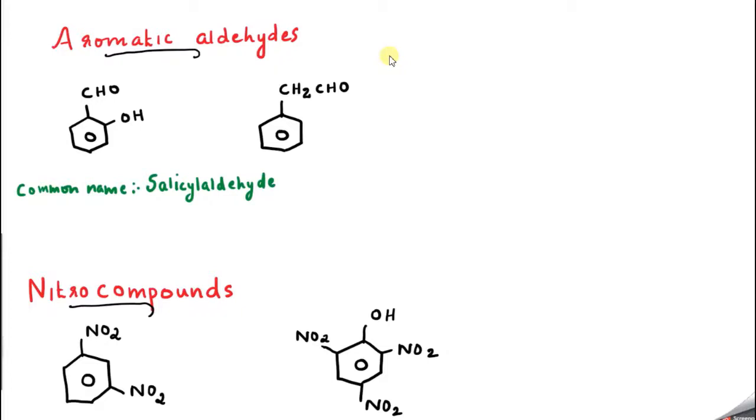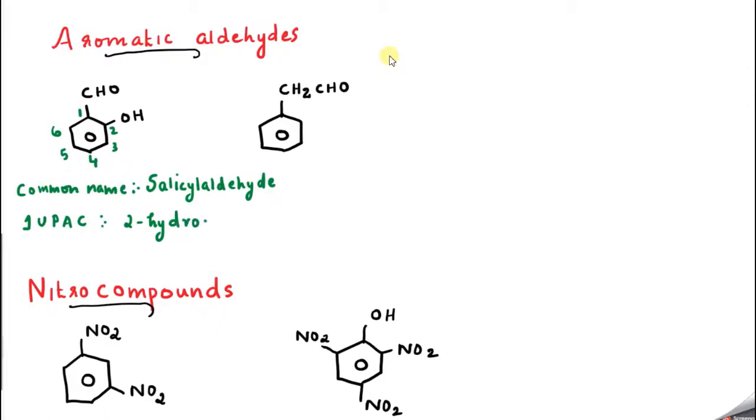Otherwise, what is the IUPAC name of this compound? Very easy. CHO and OH, who will get the priority? CHO has higher priority. So 1, 2, 3, 4, 5, 6. Now OH will behave like a substituent.